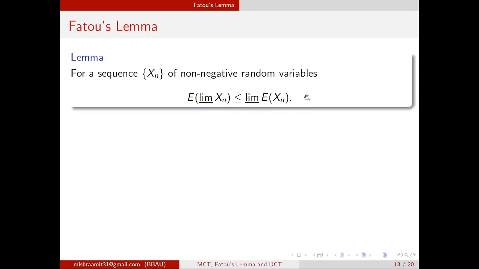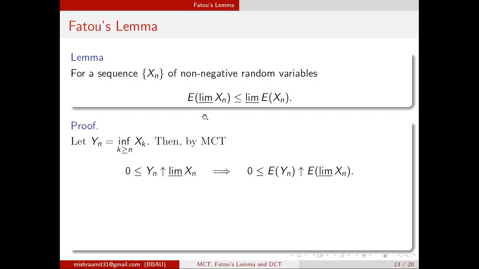This is also a useful result, Fatou's lemma. So we will see the proof. The proof is not very tough. The proof is actually again based on the monotone convergence theorem. For this we define yn, which is the infimum of xk, k greater than or equal to n. That means it is the infimum of xn, x n plus 1, x n plus 2, and so on. You know from real analysis that this infimum of xk over k greater than or equal to n is an increasing sequence, and it will converge to the limit inferior of xn. If you fix omega, then you know that this yn will converge to the limit inferior of xn.